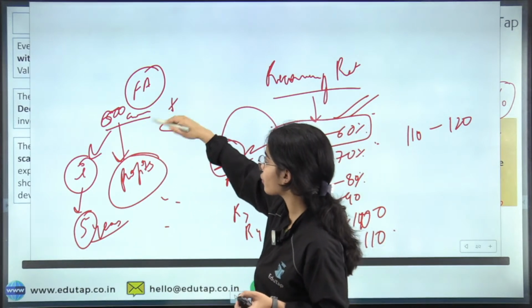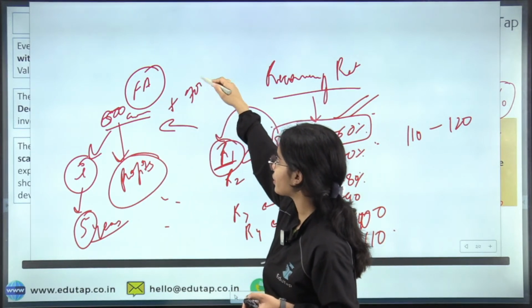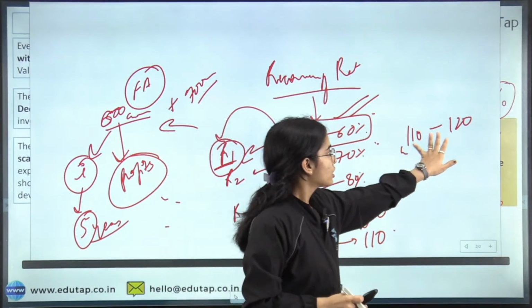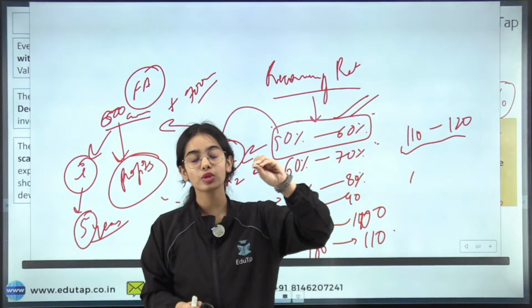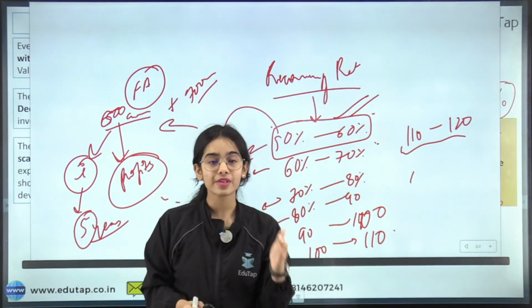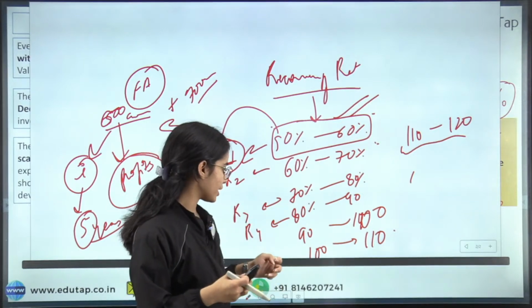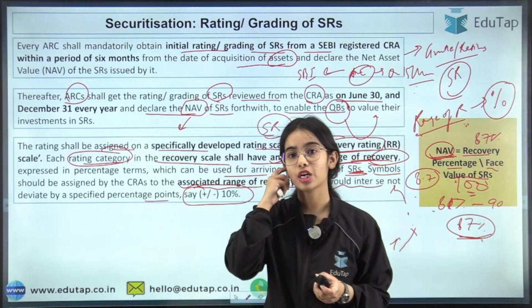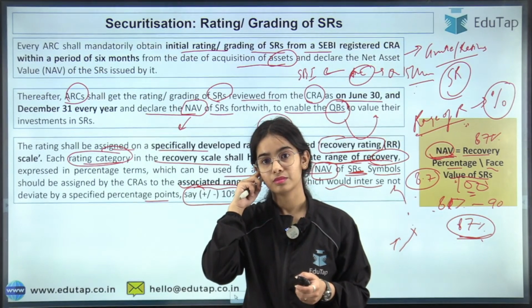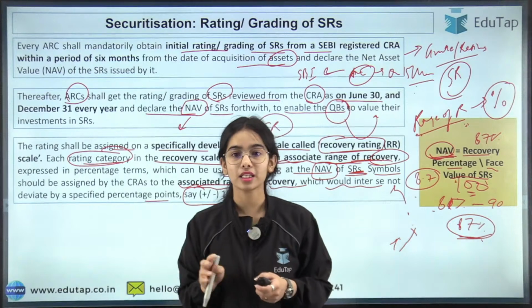Let's say the value of the financial asset becomes 700 crores. So if more than 100% of the recovery is happening, that means even the interest is being recovered. So that is the basic idea. Okay. Any confusion now? Any other confusion, anyone?